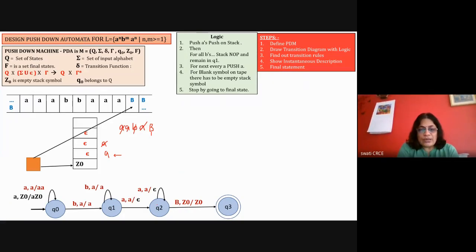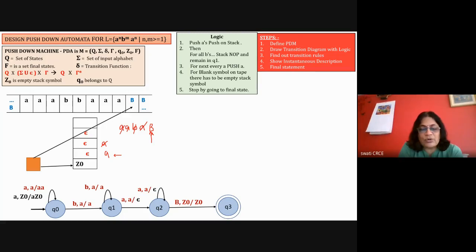So there is no transition in Q2 for B comma A. Okay, it is like a non-deterministic finite state machine. We don't show all the transitions. So here also we are not showing any transition for capital B comma A. So there is no transition, which means the machine is confused, and it will be in the hang state, or it will go into the block mode. The machine will go to the block mode, and that is halting with error. Okay, so capital B with A is not there.